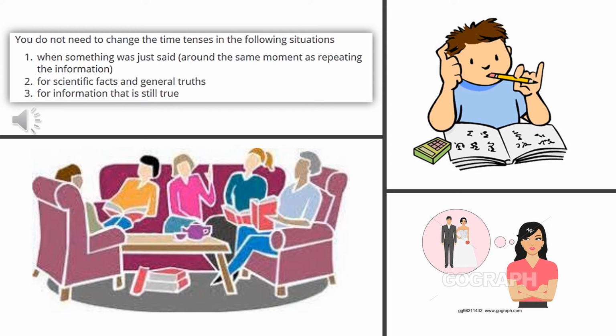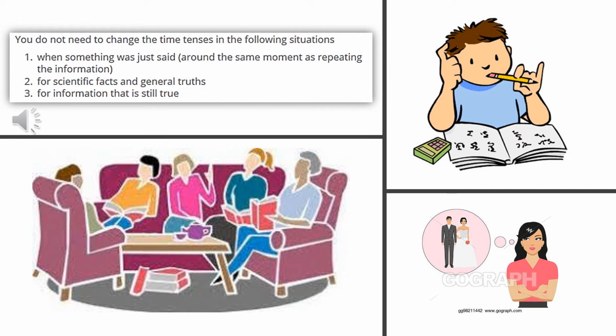If you see this rule here, you do not need to change the tenses in the following situations. Number 1. Look at the picture in the living room. Many friends are talking and having a good time studying or reading, and then one of them stands up and goes to the bathroom, and she says to one of the other ones, "I'm so thirsty. I'll go to the bathroom and I'll bring some water." And she goes.